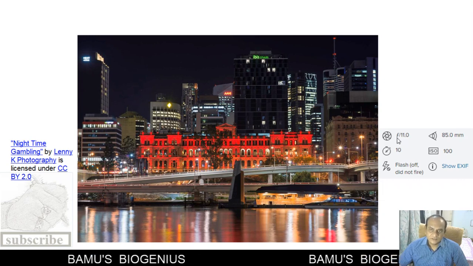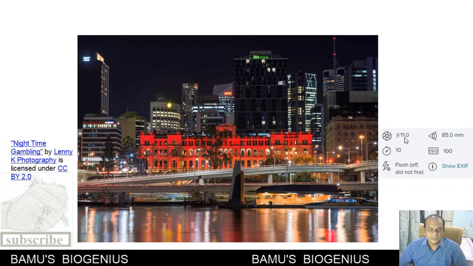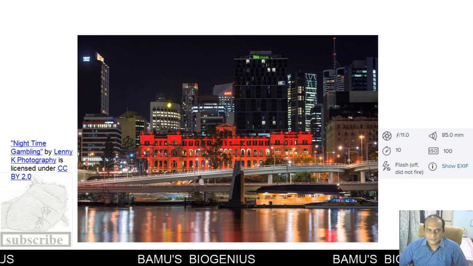See here, the f-stop is 11. That means the aperture is smaller, but because of the small aperture, the depth of field is larger. So this is a very beautiful photograph.